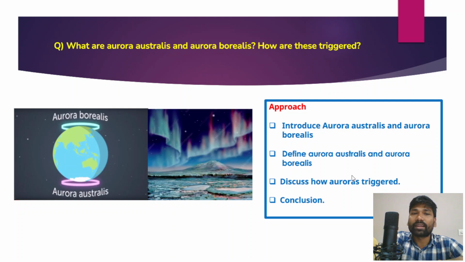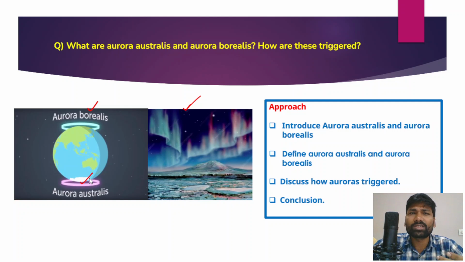Okay, so in the image you could see that these are lights in different colors, and these lights are very often tourist attractions. They are very fascinating, and you could observe these lights at both the northern and southern poles. The lights that you observe in the northern poles are known as aurora borealis, and the lights that you could observe in the southern hemisphere are known as aurora australis, right?